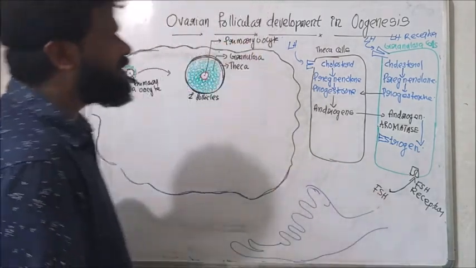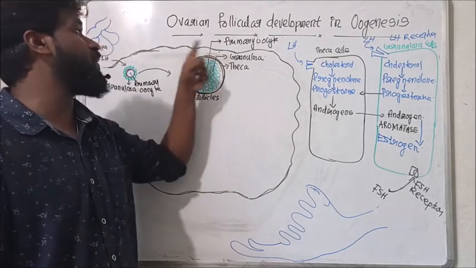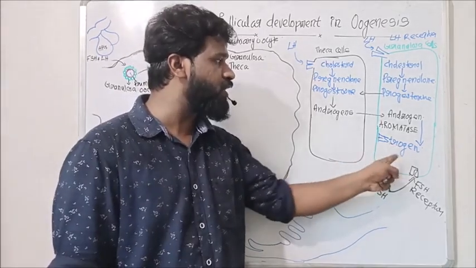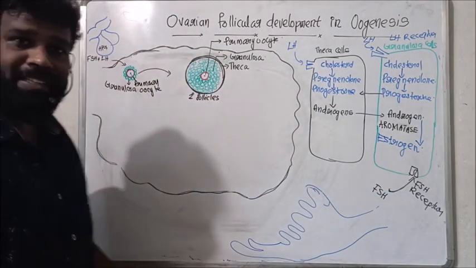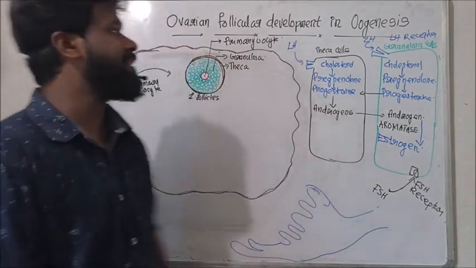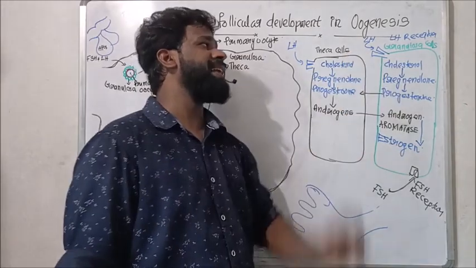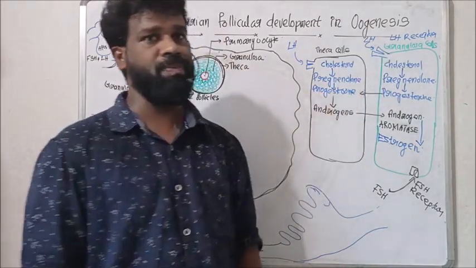That means under the stimulation of FSH and LH, these granulosa cells as well as the thecal cells help in the production of estrogen. So how is this estrogen synthesized in these cells? Under the stimulation of FSH and LH, both the theca cells and granulosa cells produce progesterone from cholesterol.